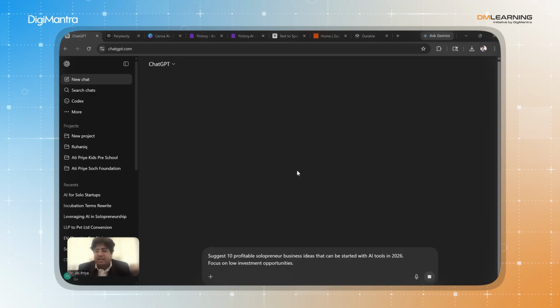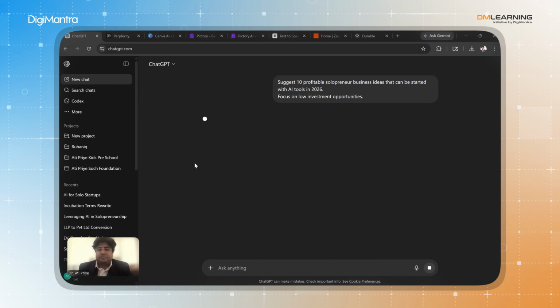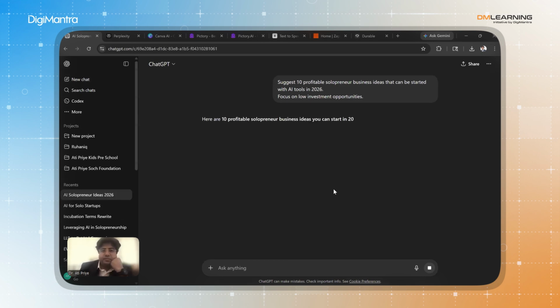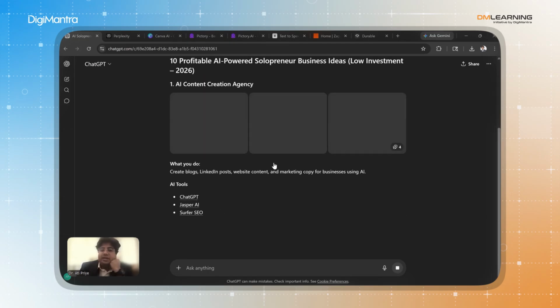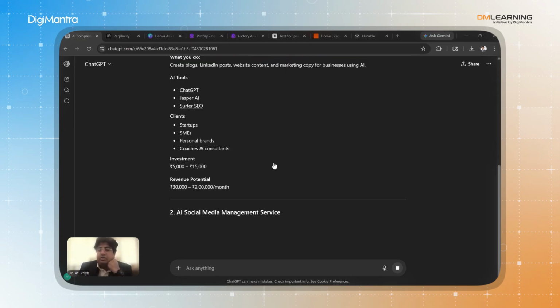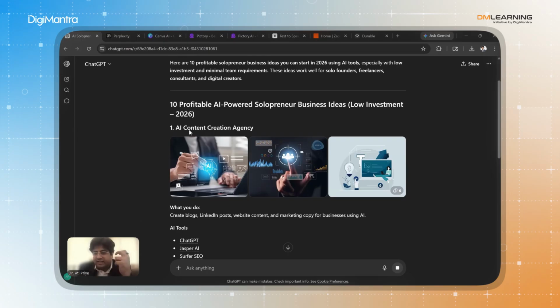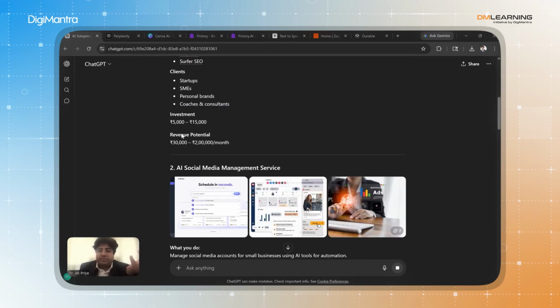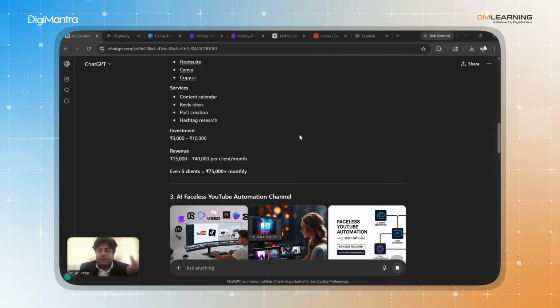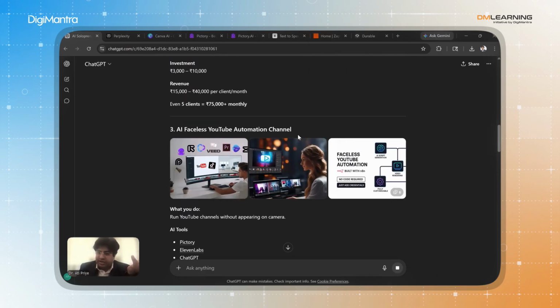So let's see, I have written that focus on low investment opportunities also. The moment I give the prompt, see, it's going to generate different categories which I can select to easily start building my business around. It says that you can use an AI content creation agency. Maybe I can form an AI content creation agency, or you can develop an AI faceless YouTube automation channel.